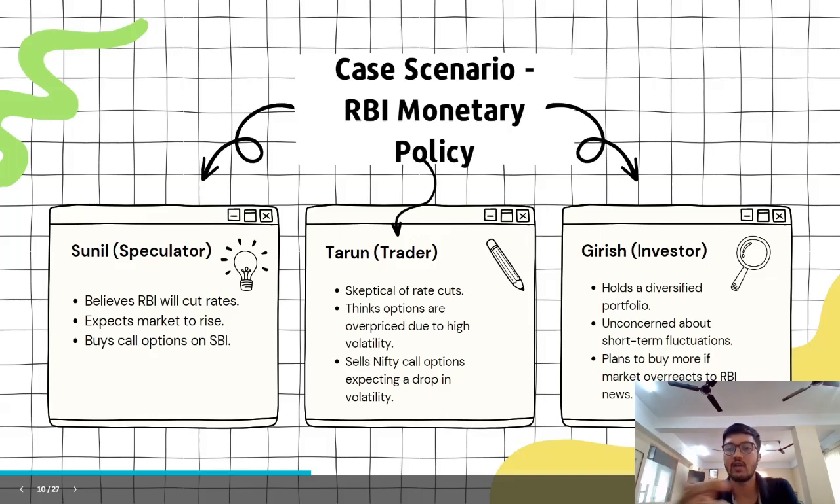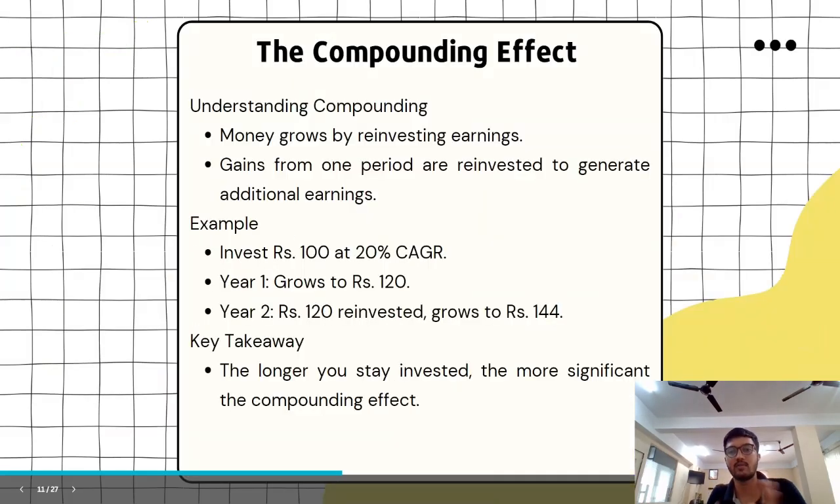And Girish, the investor, will hold a diversified portfolio. He is unconcerned. He doesn't care about whatever is going to happen in the market because of this RBI interest rate cut or increase in interest rate. Because his mindset is for the long term, that after 10 years I'm going to make this much amount of money. I should have a CAGR of 30%, 35%. So that is about different scenarios.